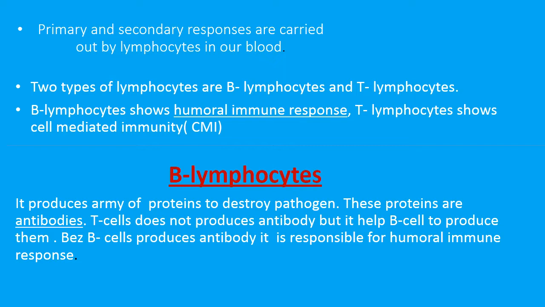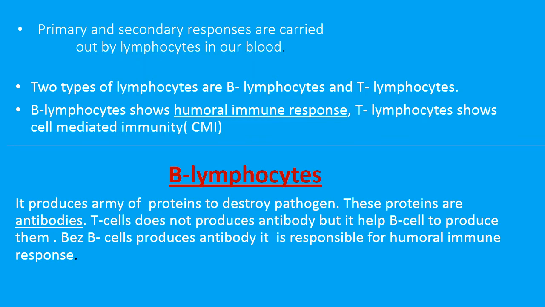For destroying pathogens, it produces lots of protein. Protein is the main weapon produced by the B cells to destroy pathogens. That protein is nothing but antibodies. Because the B lymphocytic cell produces antibodies to destroy pathogens, the kind of response shown by the B cell is the humoral immune response.